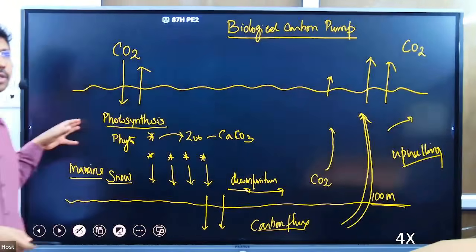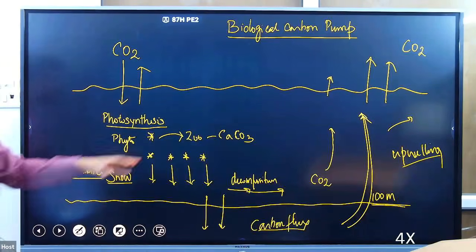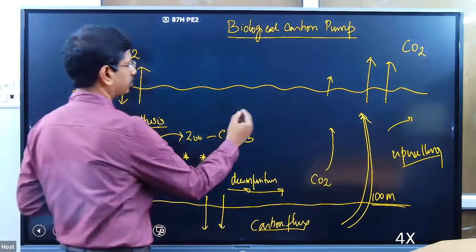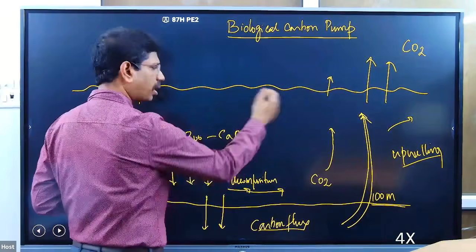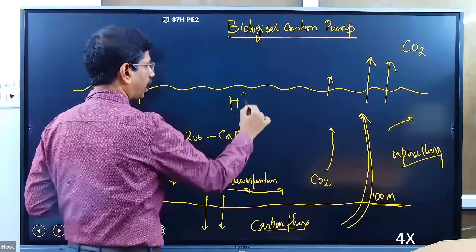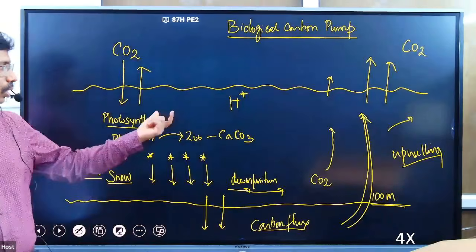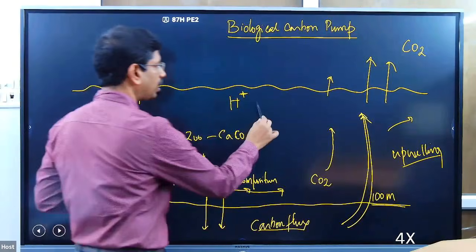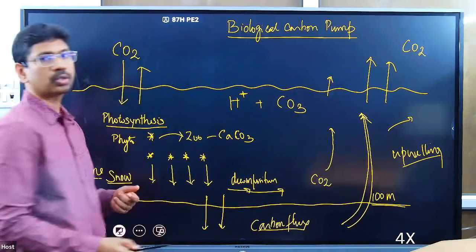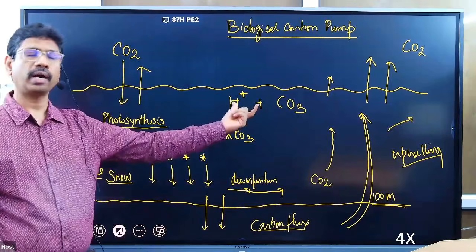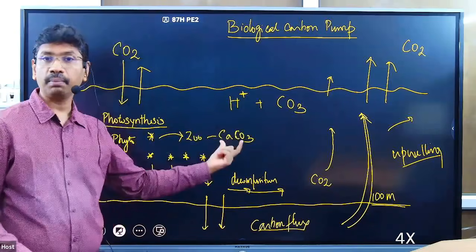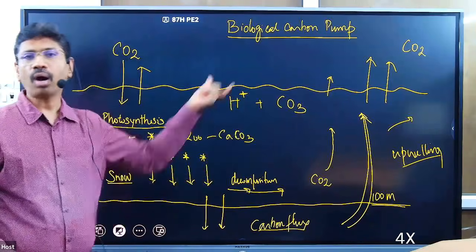And another concept is also questioned in the particular question, that is regarding the acidification. Whenever acidification happens, the carbon dioxide mixing with the water gets acidified. So H plus ions are more, and these H plus ions will consume the carbonate ions. CO3 ions also will be consumed. So more and more CO3 ions, HCO3 ions will be consumed. So then the carbonate will not be available for the marine organisms to form the shells.